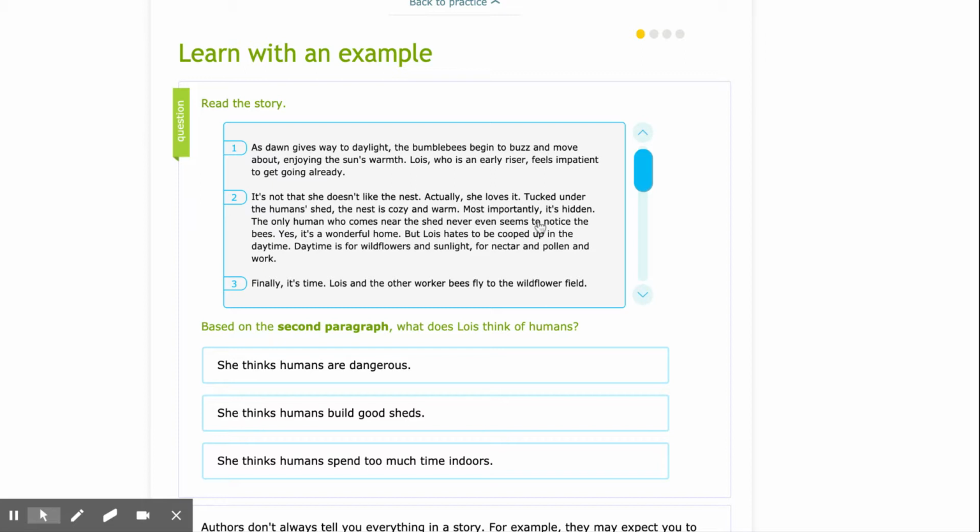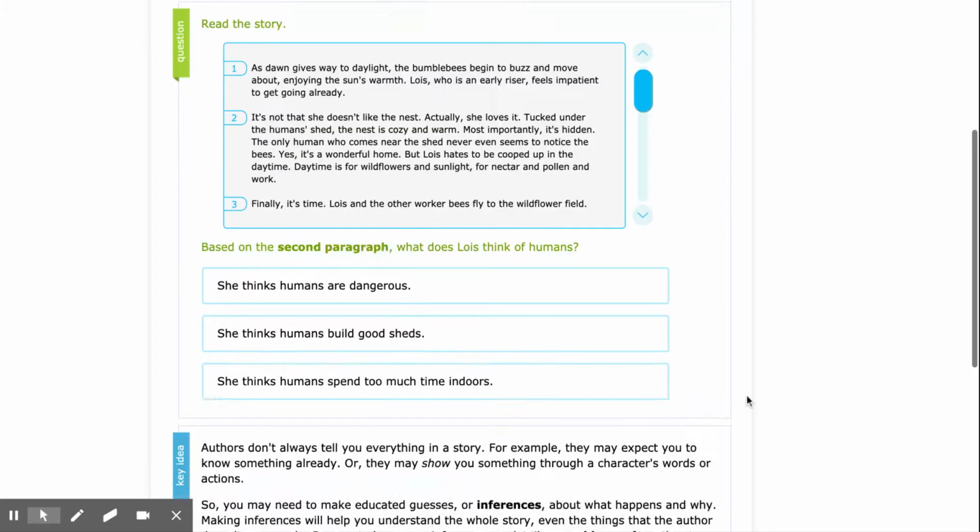Well, I would imagine that if a human saw a bee's nest, they probably would want to get rid of it. I know in my experience, I don't particularly like to be around bees because they sting. So I would imagine that it might make sense to say that she thinks humans are dangerous, especially because, most importantly, her nest is hidden from them. I'm going to go with this answer because of that text evidence.